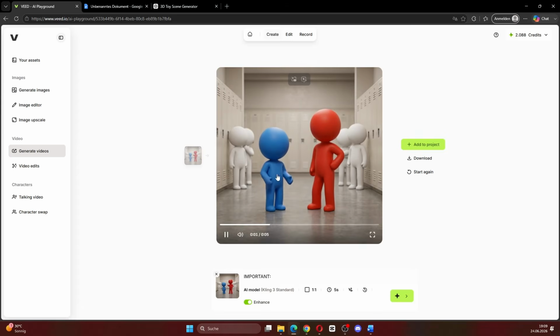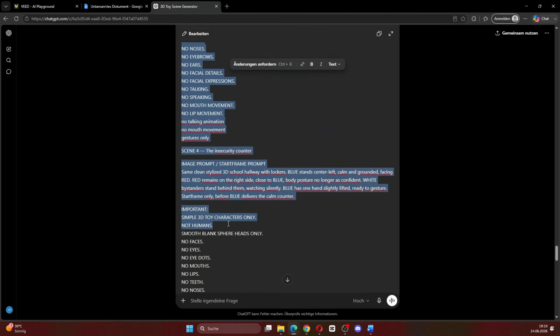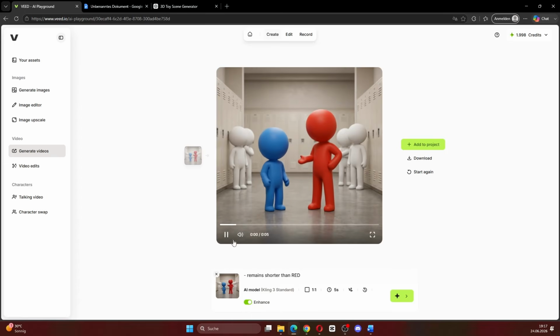Let's review it. We have the blue figure gesturing toward the red one. This result looks good too, so we can download it. Now we go back to ChatGPT, copy the next prompt, paste it into Veed and generate the next scene. Okay, now this will be our next scene. It looks good again, so let's download this one.